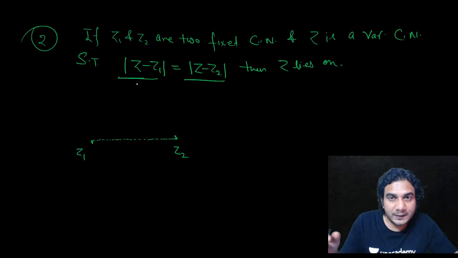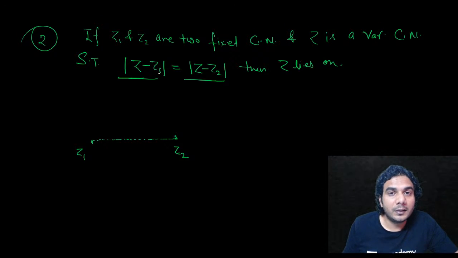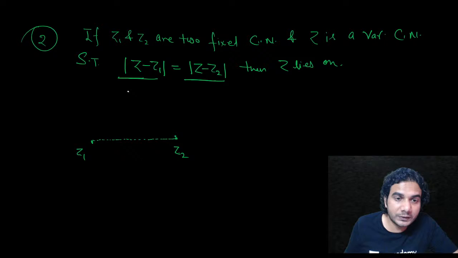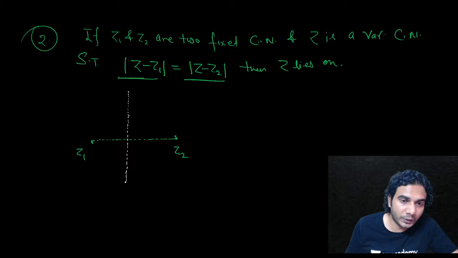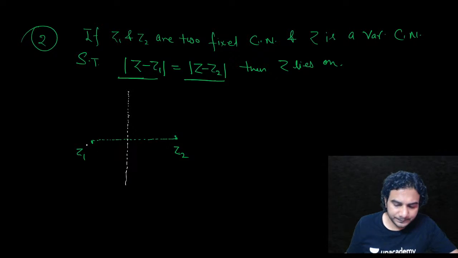A point is moving in such a way that its distances from two fixed points are equal. That means that point will lie on the perpendicular bisector of the line joining these two fixed points. So z will move on this line, which is the perpendicular bisector of the line joining z1 and z2, right?